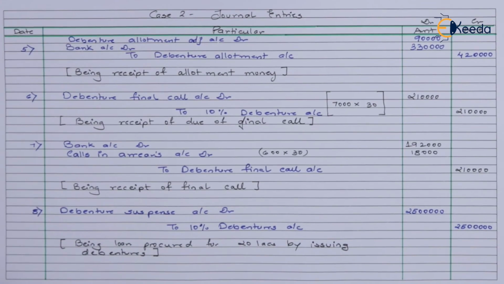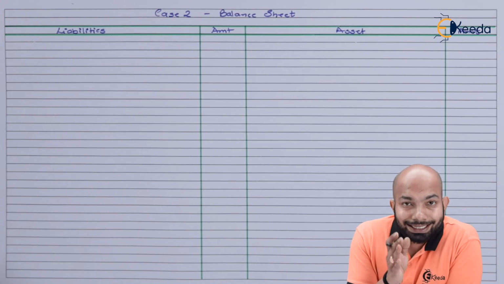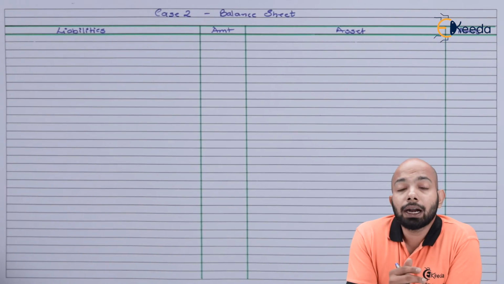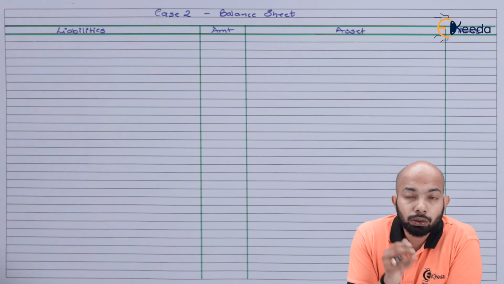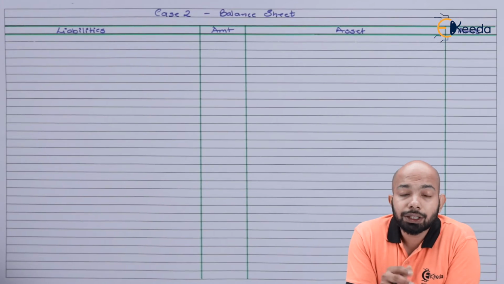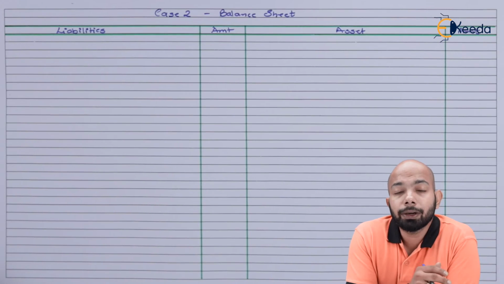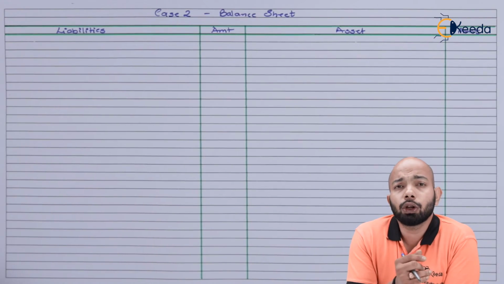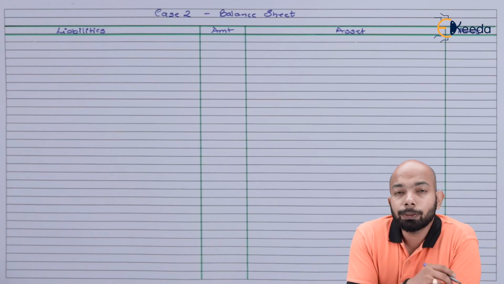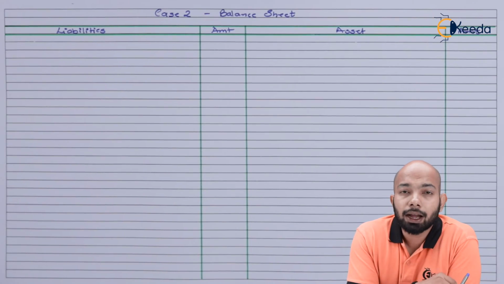Now with this, we complete the journal entries here. We'll move on to the preparation of the balance sheet now. When it comes to the balance sheet of this case 2, we'll again part it into phase 1 and phase 2. Phase 1 refers to the regular applications of debentures. Phase 2 refers to allotment of loan here, or procurement of loan. So phase 1 will be done with blue, phase 2 will be done with red. So let's start with the bank account first.